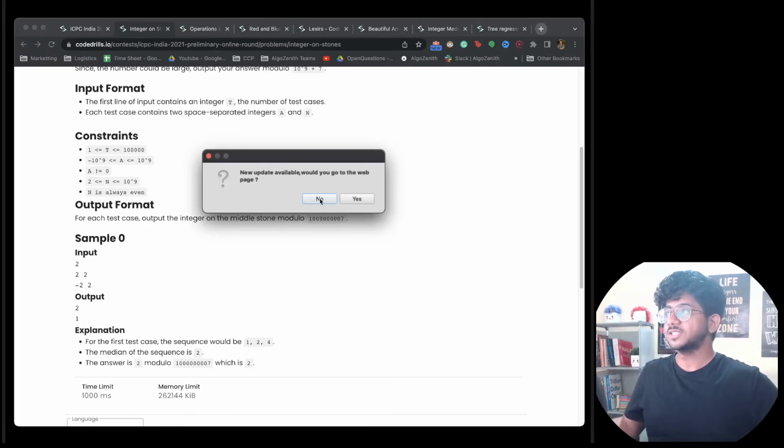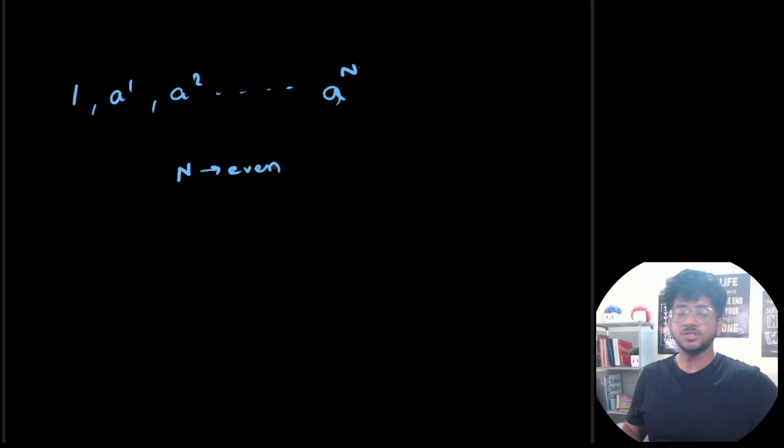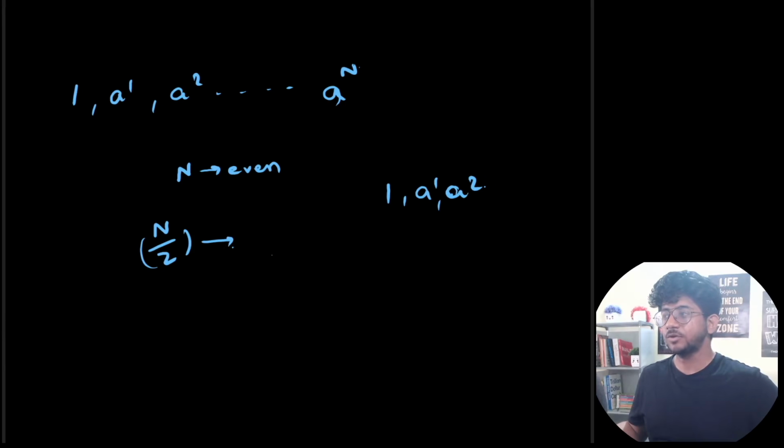In the problem, you are given the sequence 1, a to the power 1, a to the power 2, up till a to the power n, and you have to find the middlemost element. It is always given that n is even, which means finding the middlemost element becomes very simple. We can just do n by 2 and that will give us the middlemost element. Like if you have 1, a1, a2, the middlemost is at index 2 by 2, which is 1. So n by 2 will give you the middlemost element, and you simply have to find a to the power n by 2 with the given modulo. That's all the question is.